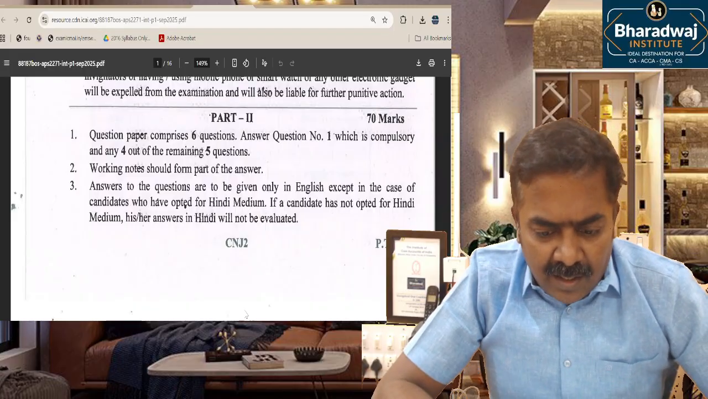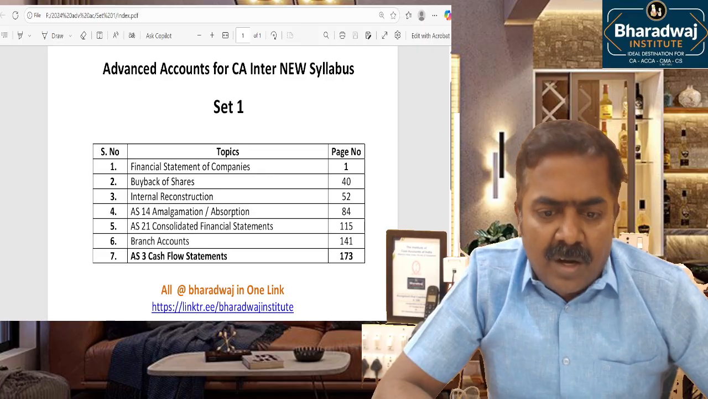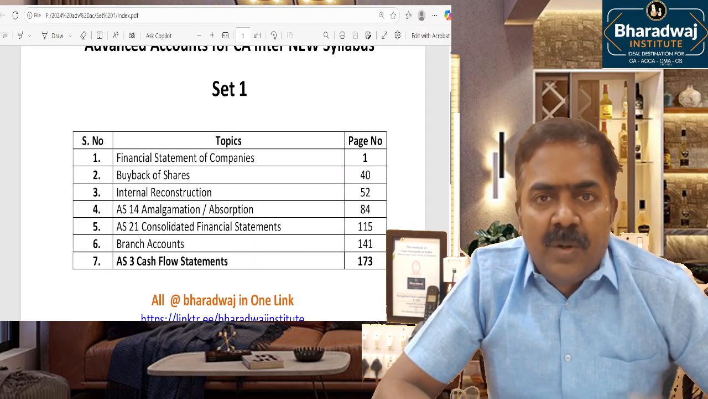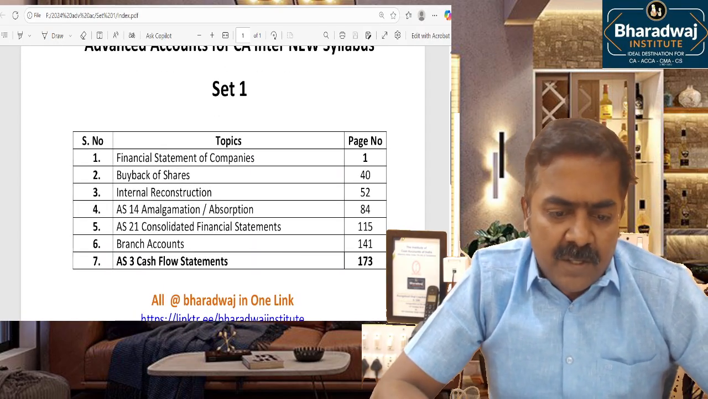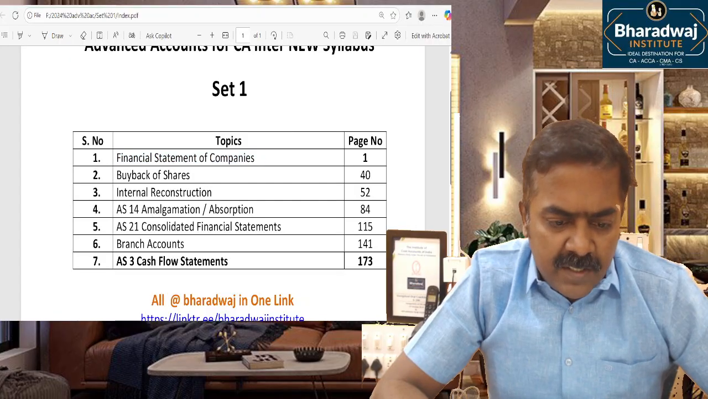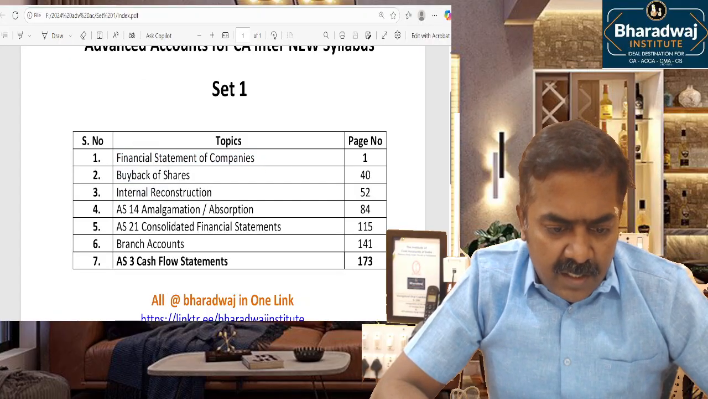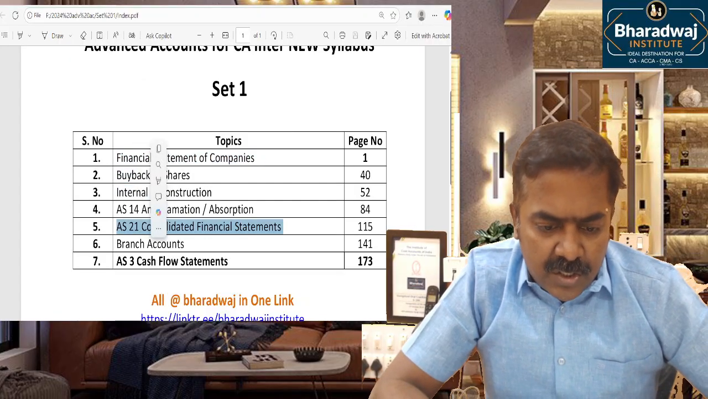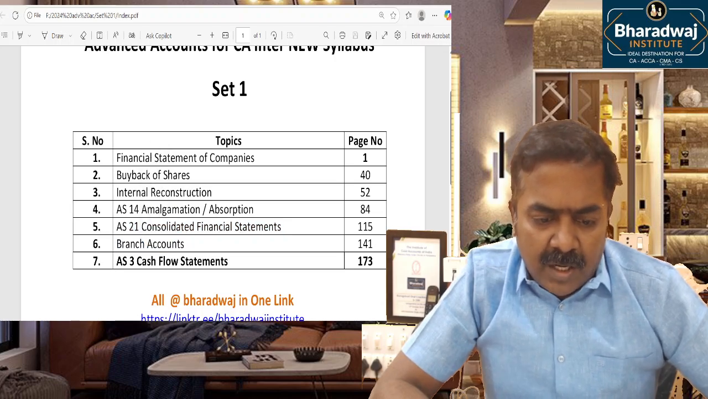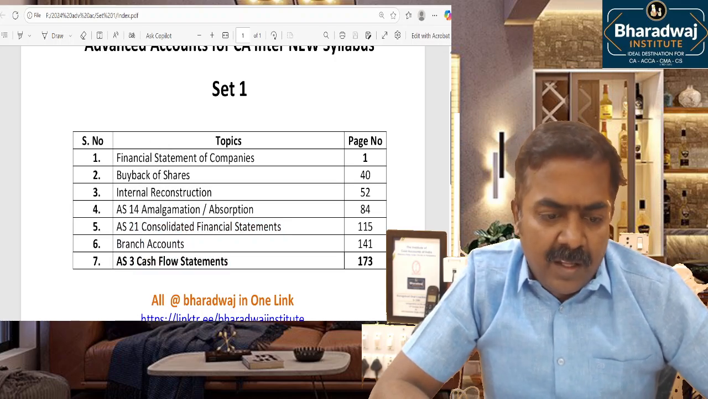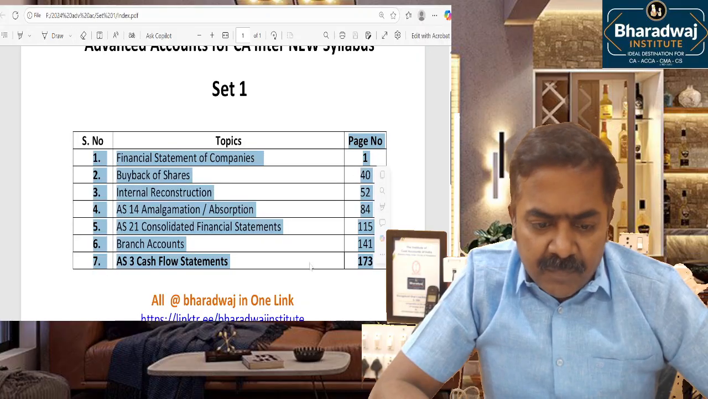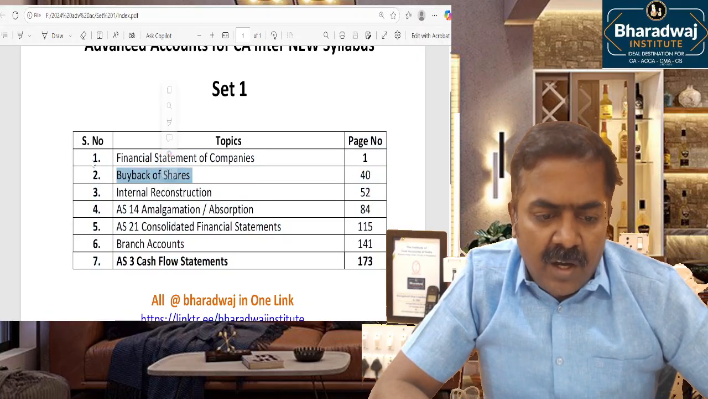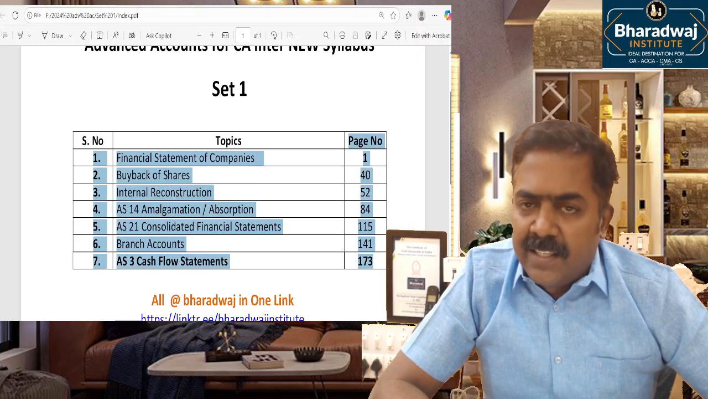I always tell the students to concentrate on set 1 material, and you will get around 60 marks of questions from it: financial statements of companies, buyback of shares, internal reconstruction, amalgamation, AS 21 that is consolidation, branch accounts, and cash flow statement. In the last exam, except buyback of shares, all the other areas were tested.